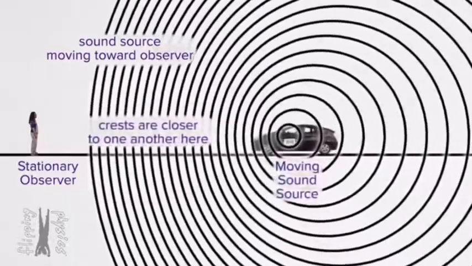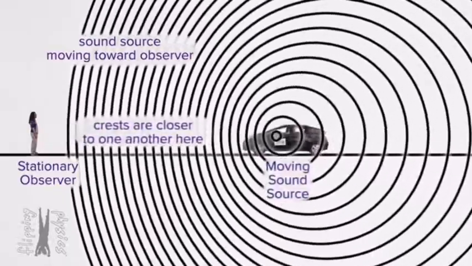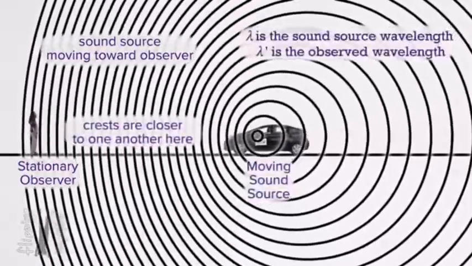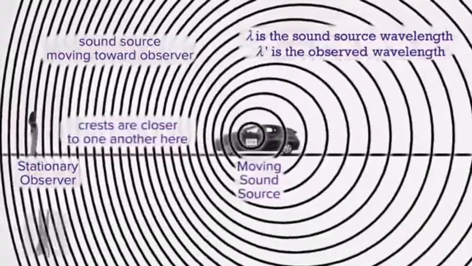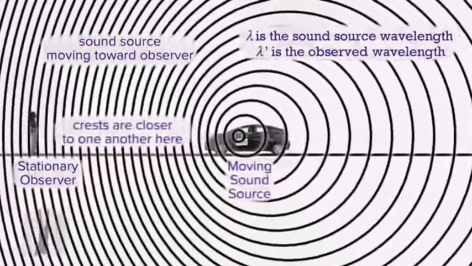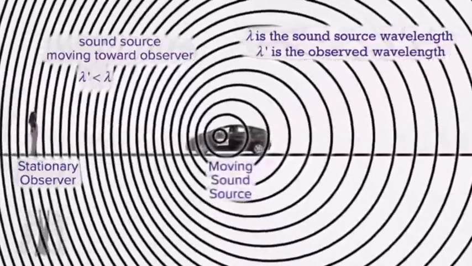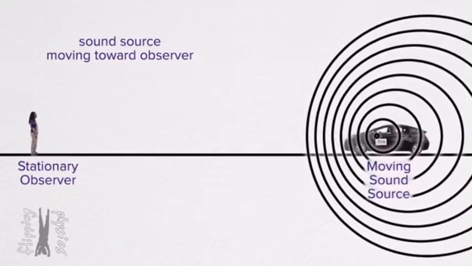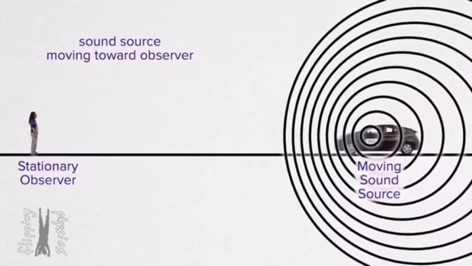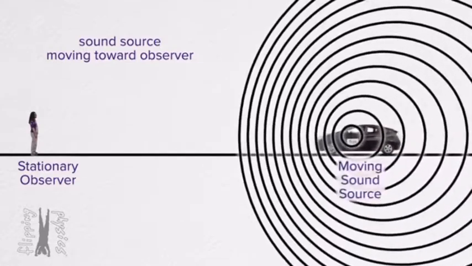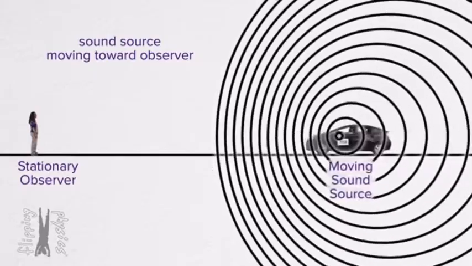This demonstration shows a car moving towards an observer. As the sound waves from the car horn approach the observer, the crests of the sound waves move closer together, decreasing the wavelength of the sound wave. If the sound wave has a shorter wavelength, that means the wave also has a higher frequency, due to the inverse relationship between wavelength and frequency. So we see that as the car approaches the observer with a higher frequency, the observer will also perceive the sound wave to have a higher pitch.